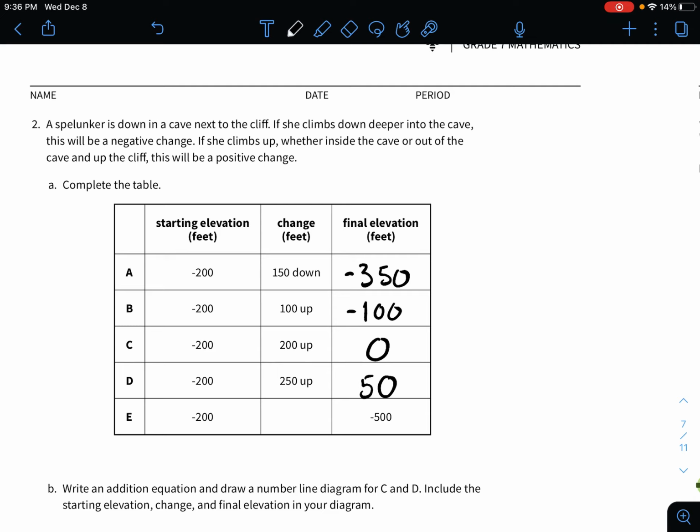And the last one, similar to the last one in the last chart. Now we know the final elevation. We just have to figure out, did we go up or down, and by how much? If you don't see it right away, you could take 500 minus 200. That equals 300. So the difference there is 300. And since it went from negative 200 to negative 500, it had to go down because the negative number got larger.